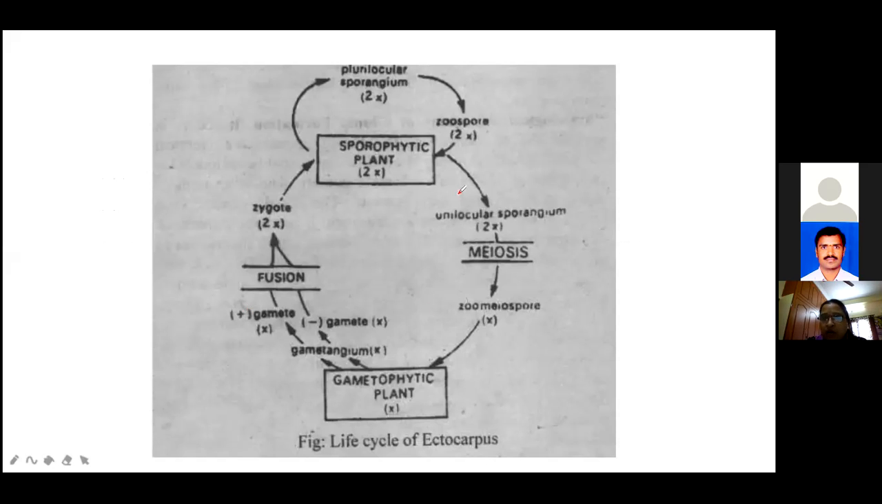The life cycle of Ectocarpus is characterized by two generations: the diploid sporophyte and the haploid gametophyte. Yes or no, girls? Both are present. Two generations are there, the diploid sporophyte and the haploid gametophyte. Both these phases alternate in an irregular manner. Since the two alternating plants are morphologically similar, this type